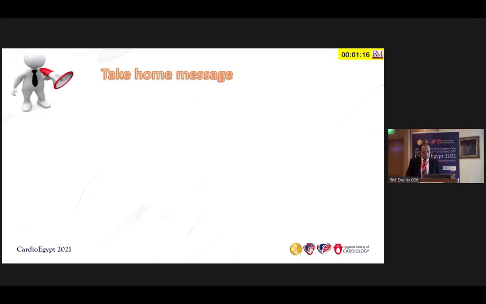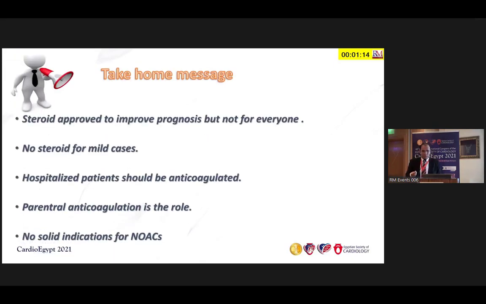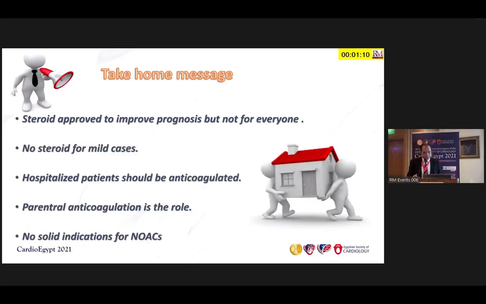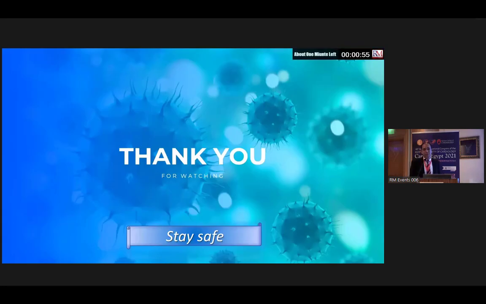My take-home message: steroids are approved and improve prognosis, but not for everyone. No steroids for mild cases, except what we said. Hospitalized patients should be anticoagulated. Parenteral anticoagulation is the rule. No solid indication for NOACs. And thank you very much. Stay safe.